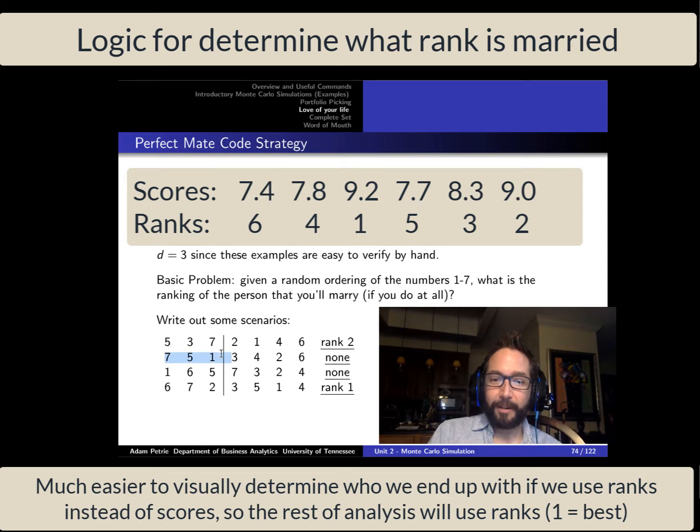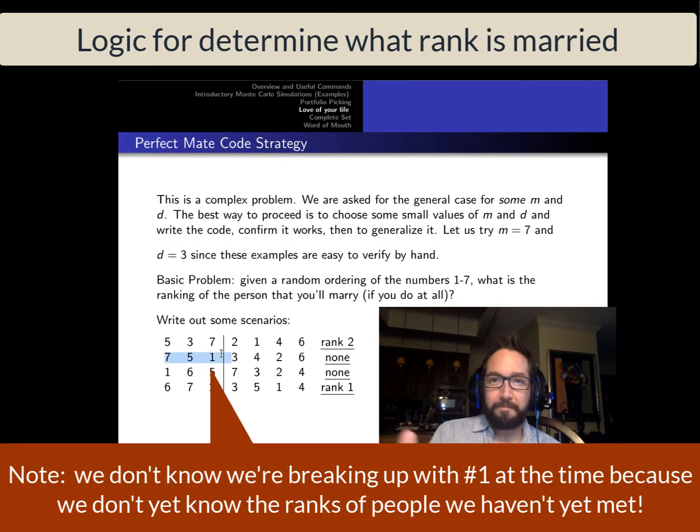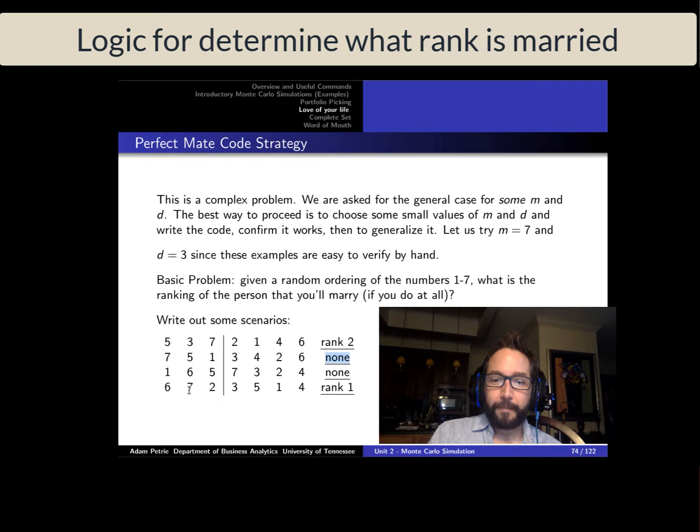In this example here, well, unfortunately during date mode, unbeknownst to us really, we run into and break up with the overall best compatible spouse for us. So we never run into anyone who's better than the people we dated in date mode, so we end up unmarried. Here's an example where here are the ranks in date mode, 6, 7, and 2. We marry the very first person that's better than everyone that we run into in date mode. We actually end up with rank number 1 here. So we end up with the best of all possible choices.